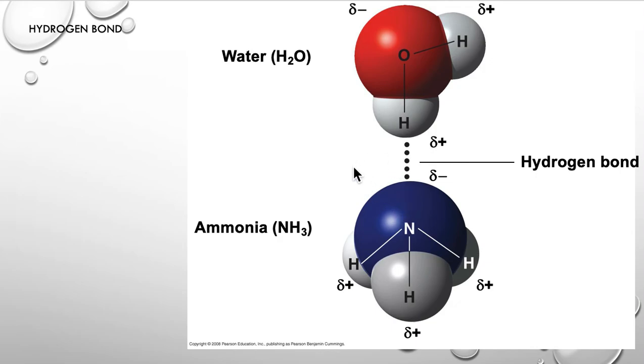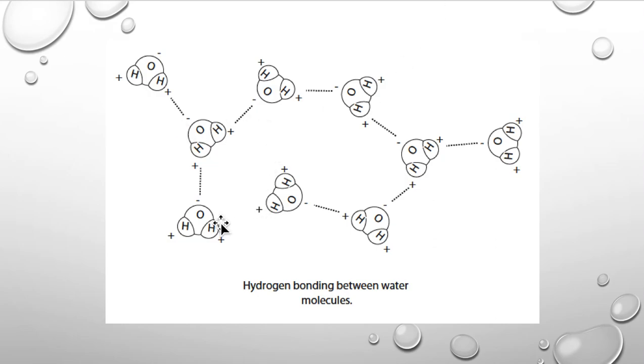As a result, in this figure, an oxygen is a donor of a hydrogen bond, and nitrogen, which is another electronegative atom, is an acceptor. On average, each water molecule can form 3.4 hydrogen bonds in liquid form, and 4 full hydrogen bonds when it turns to ice.